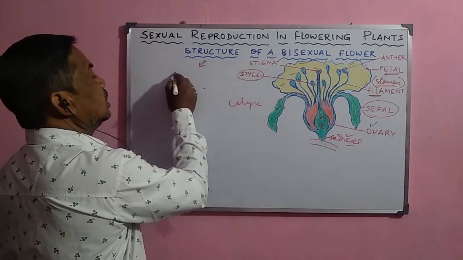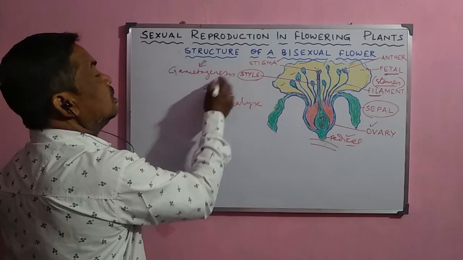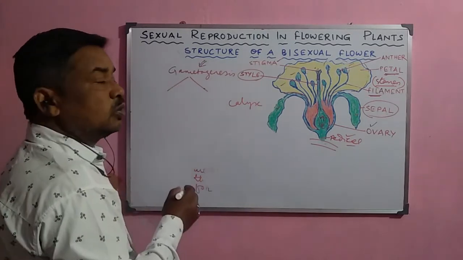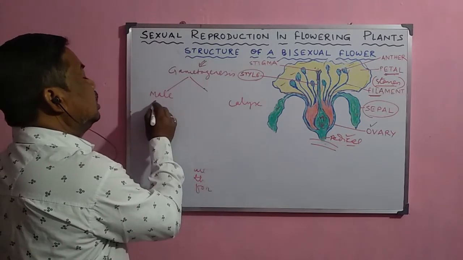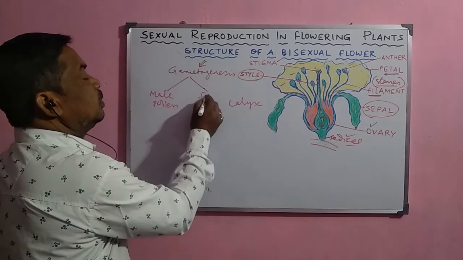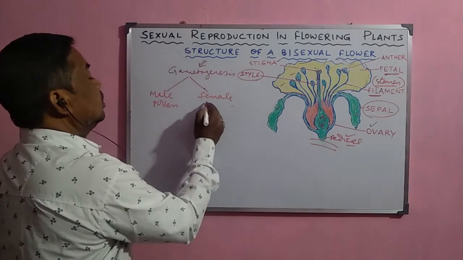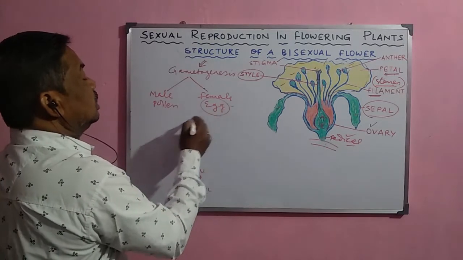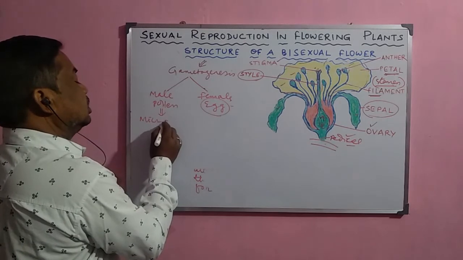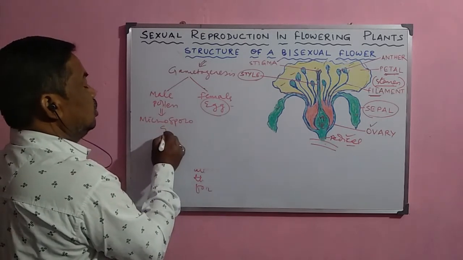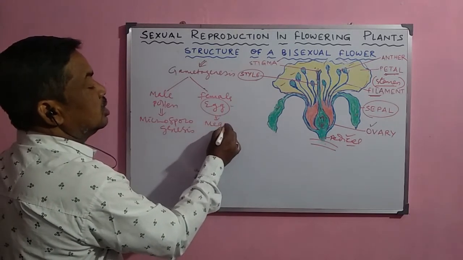First, we shall study gametogenesis, which consists of the formation of two important gametes: the male gamete, or pollen, and the female gamete, the egg cell. These processes are called microsporogenesis and megasporogenesis.